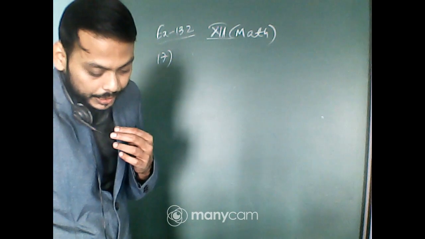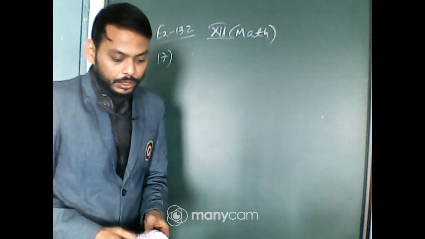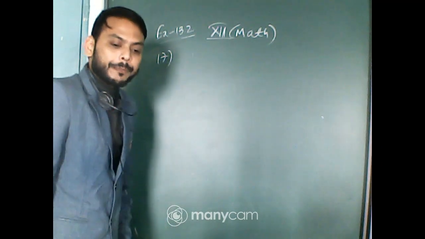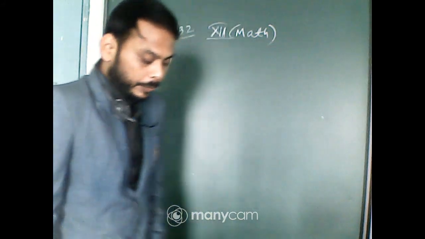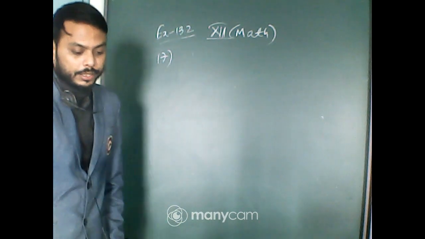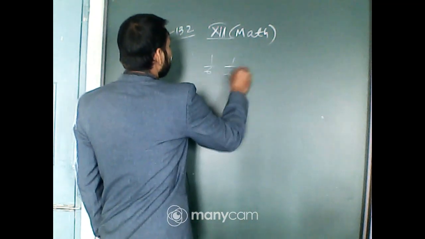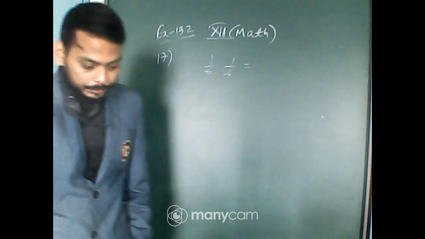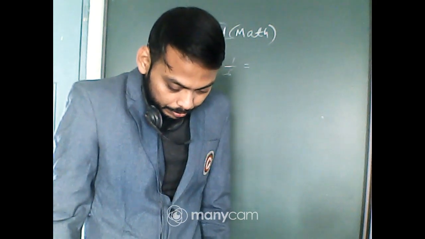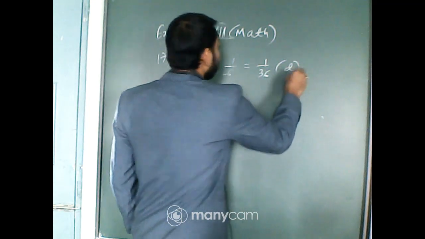The probability of obtaining an even prime number on each die when a pair of dice is rolled. Even prime number is 2, only one case. So it will be 1 by 6 into 1 by 6 because both the events are independent. So the probability of obtaining an even prime number will be 1 by 36. That is option D.